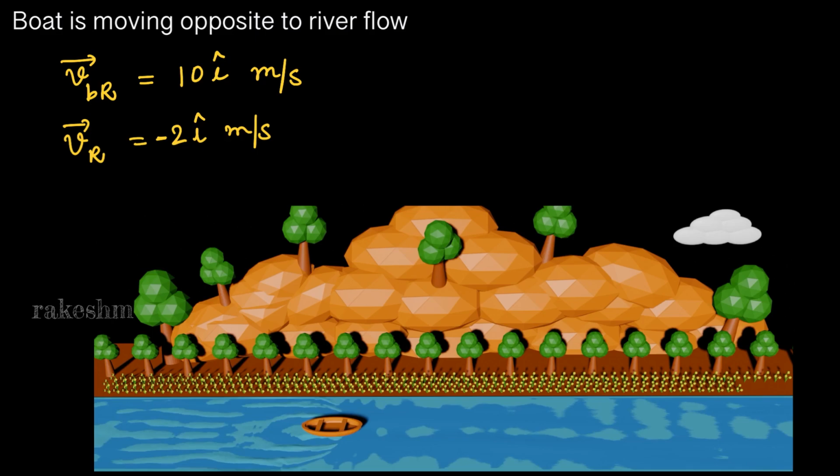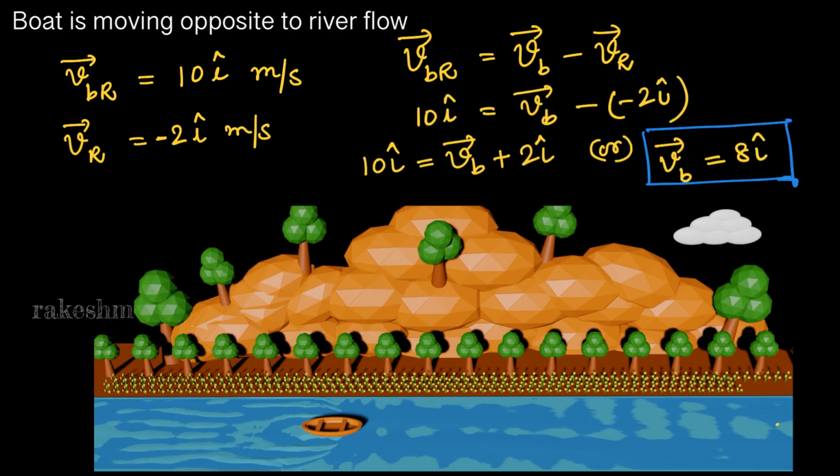Now using the formula V_BR bar equals V_B bar minus V_R bar, let us put our values in this equation. V_BR bar is 10 i cap. V_B bar, we need to find out what is the actual velocity of the boat. V_R bar is minus 2 i cap, so we have put minus 2 i cap.